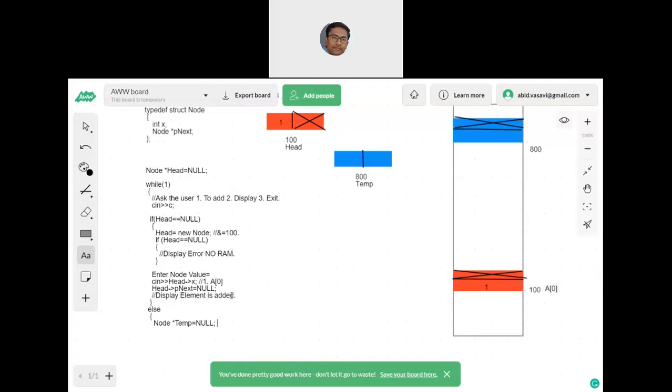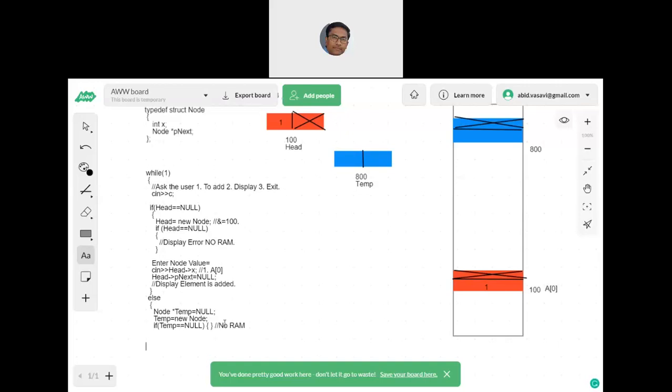Okay, so now I have to create the second node, that is temp. Same syntax: temp is equal to new node. Again, if temp is null, that tells us there is no RAM here. So you come here only if temp is not null. When temp is not null, now I am going to write code whose explanation you will understand over one or two iterations.